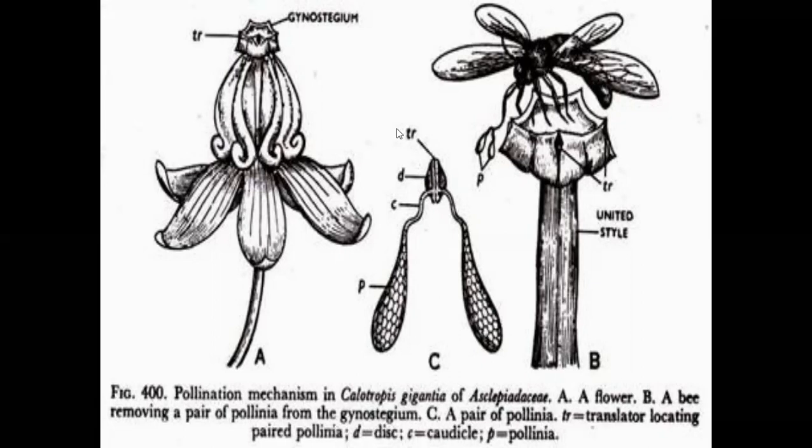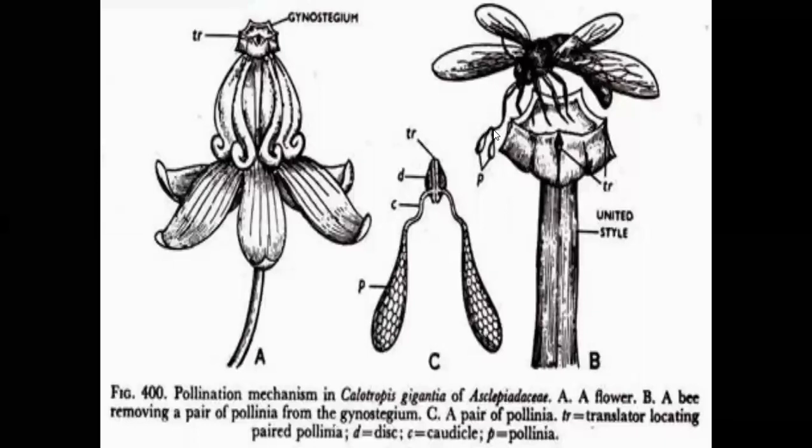During the searching of nectary, the insect legs touch the translator disc-like structures. The translator disc-like structures are present at the five corners of the stigma. The insects land on the stigma and search for nectary from the lower part of the ovary. During this, insect legs are attached with the disc-like structure of the translator. It is a gum-like structure, attached to the legs of insects.